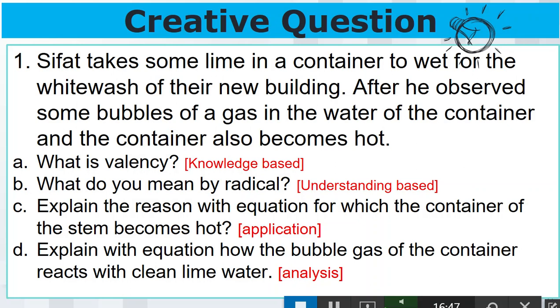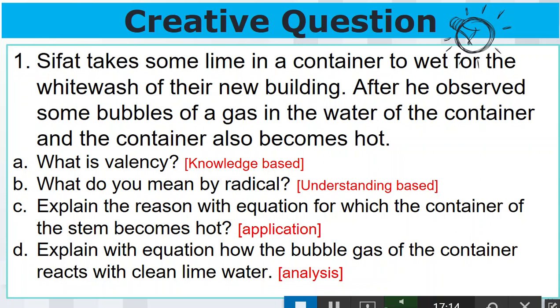Next, we will go for the creative question. Shifa takes some lime in a container to wait for the whitewash of their new building. Afterwards he observes some bubbles of a gas in the water of the container, and the container also becomes hot. First of all, from the stem, what did you understand?